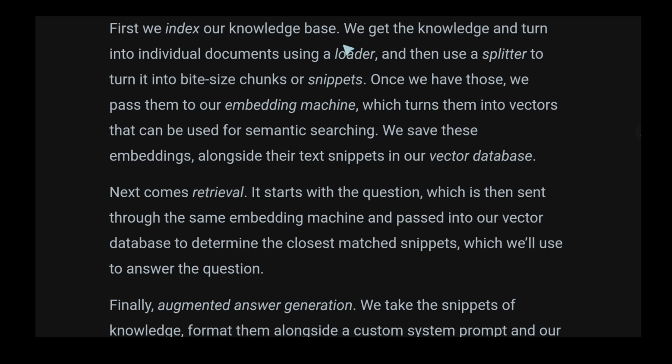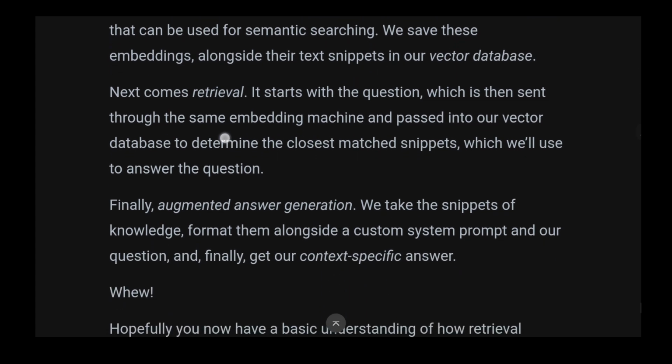First, we index our knowledge database. We get the knowledge and turn it into individual documents using a loader, and then you use a splitter to turn it into bite-sized chunks or snippets. Once we have those, we pass them to our embedding machine, which turns them into vectors that can be used for semantic searching. We save these embeddings alongside the text snippets into our vector database.